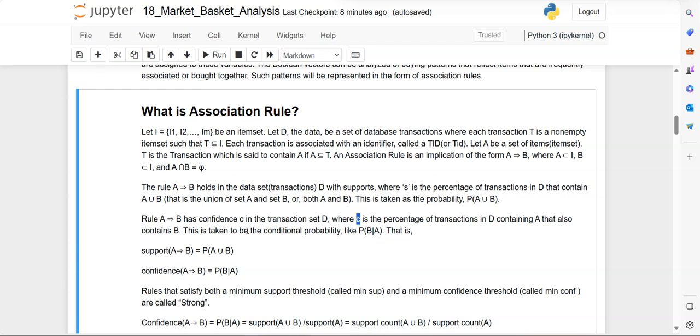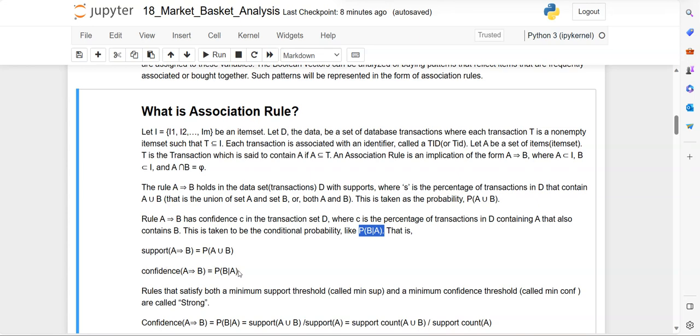Support means the percentage of transactions in D which contain A union B, meaning the items are available in both item set A and item set B. Whereas confidence means the percentage of transactions in D containing A that also contain B. Here we have a conditional probability like P of B given A, and support of A implies B equals the probability of A union B.